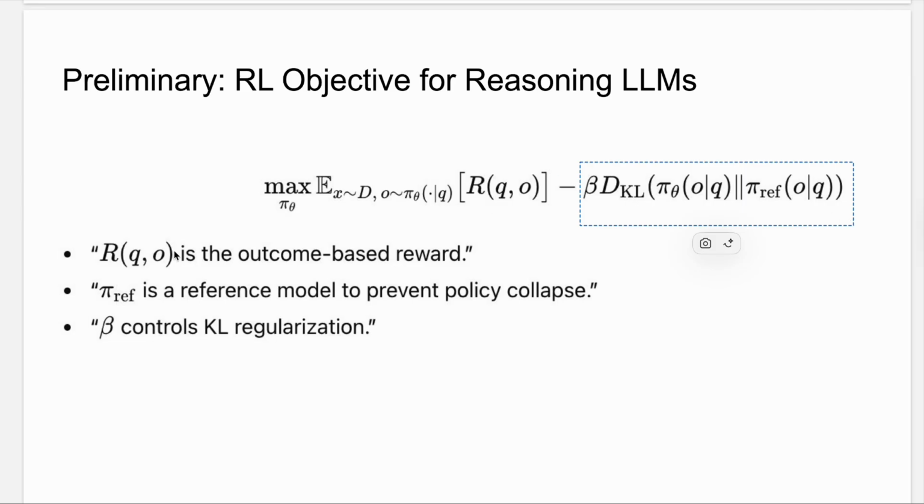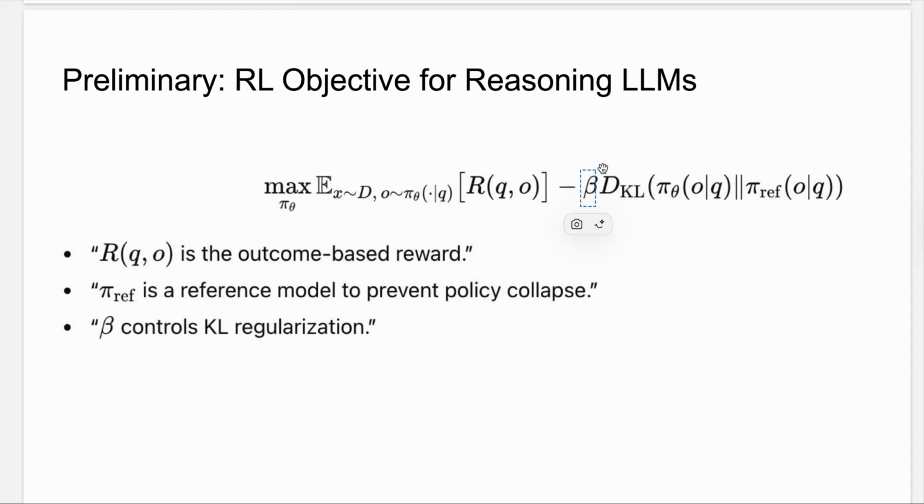So that's why, if you see the reward, KL is the outcome-based reward. Pi reference is a reference model to prevent policy collapse. By policy collapse, we mean we don't want the model to become too different from the base model. We want it to stay near the base model, but also learn the right parameters by staying near the base policy. And beta is a hyperparameter which you figure out during the training part. It controls the KL regularization, that is, how much penalization you give for how far away the current policy is from the base policy.